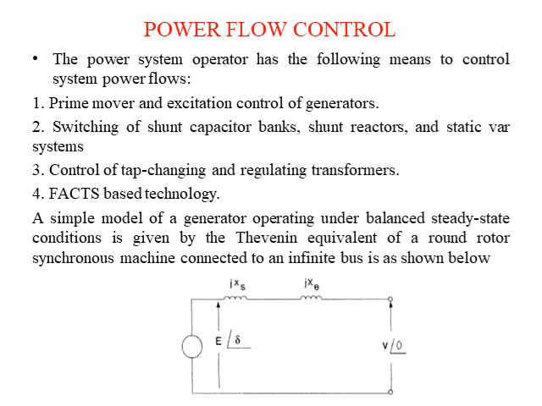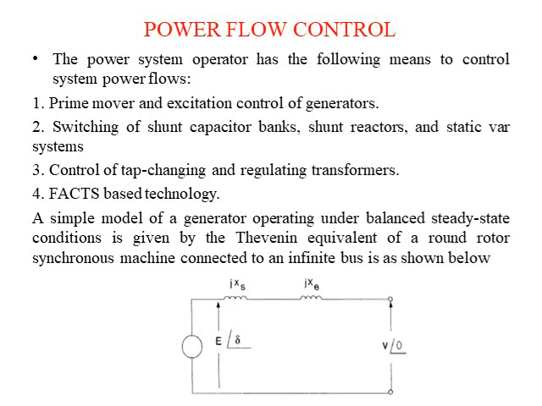Okay, so if you consider a simple example, a simple generator model operating under balanced steady state condition, and we draw that generator model using the Thevenin's equivalent circuit diagram of a round rotor synchronous machine connected to an infinite bus, it is as shown in the figure.